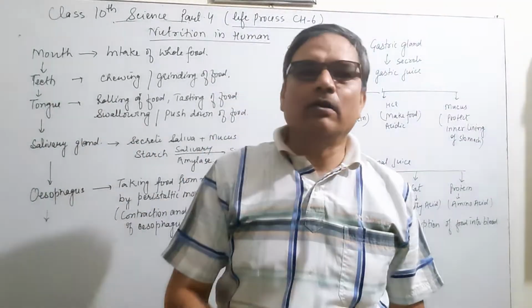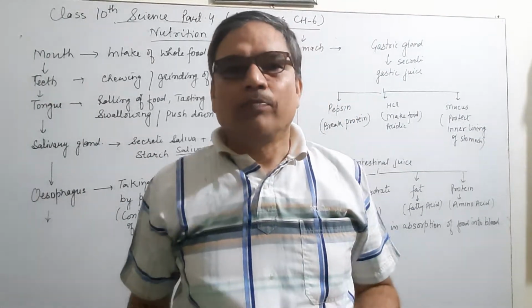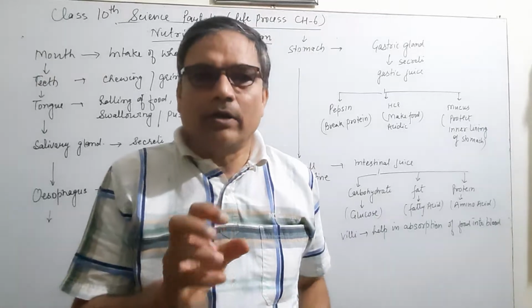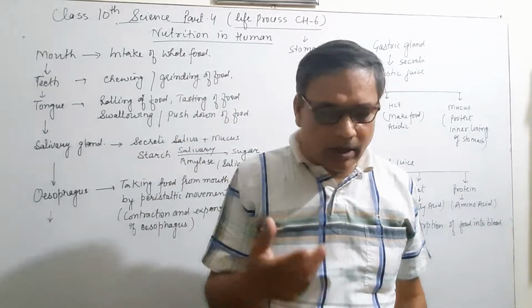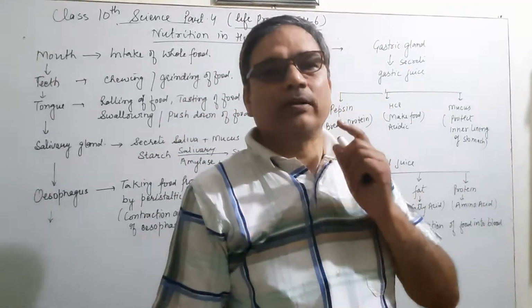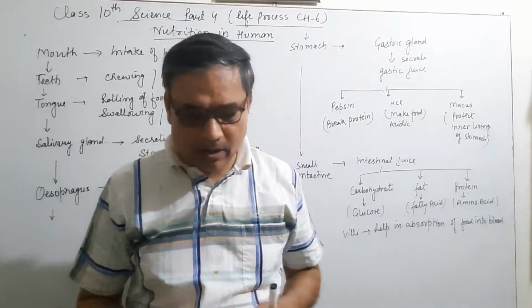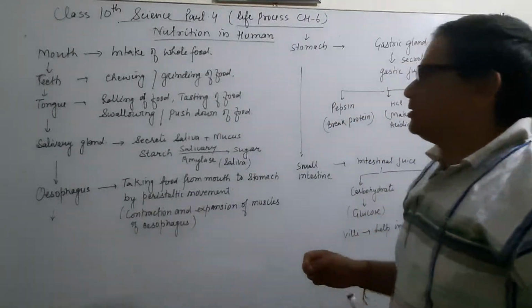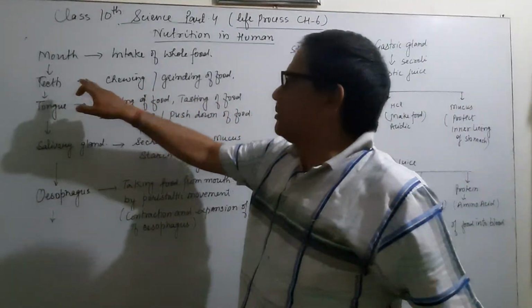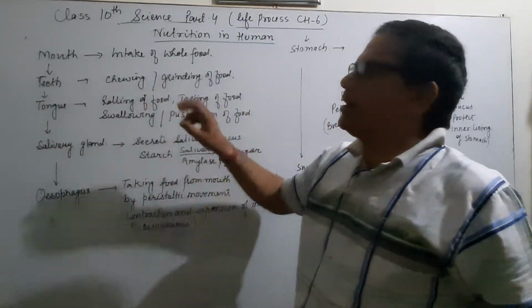And after taking the food inside the mouth, the food has to be chewed and converted into small pieces with the help of teeth. The teeth help to break down the complex food into small pieces, chewing and grinding the food.